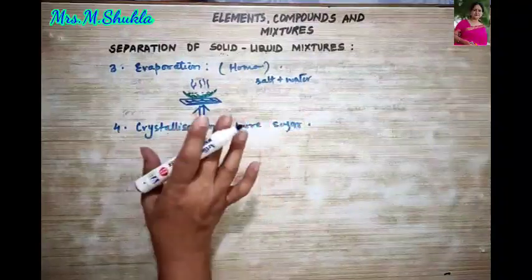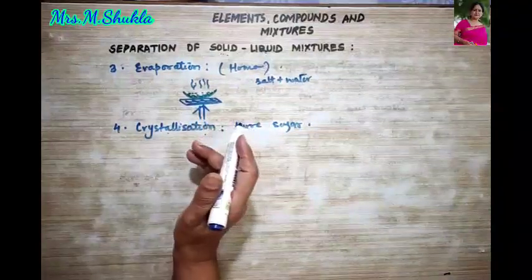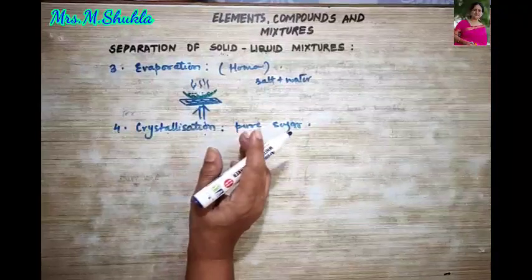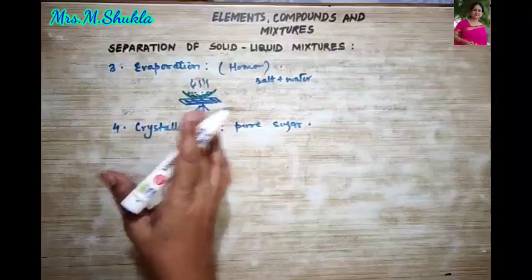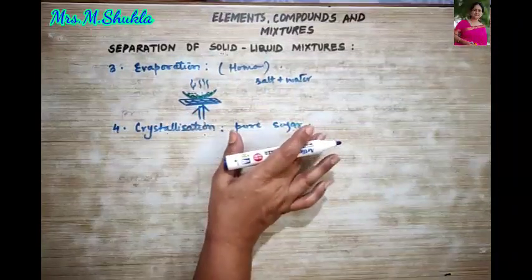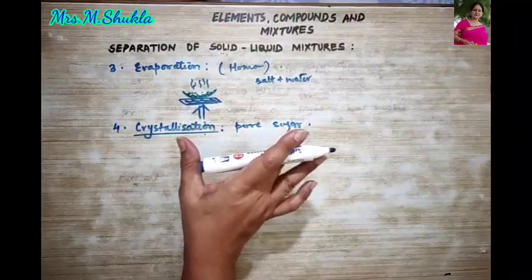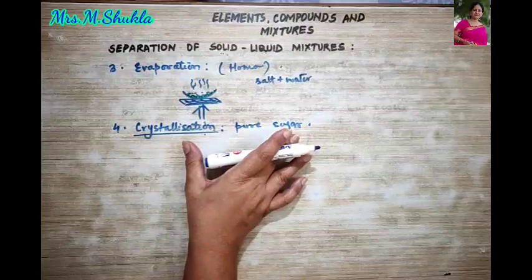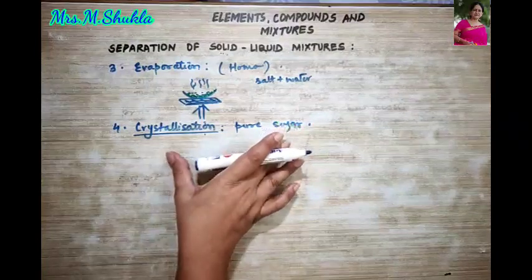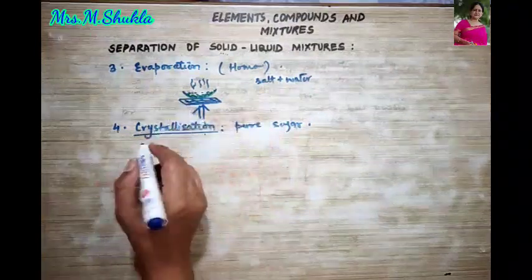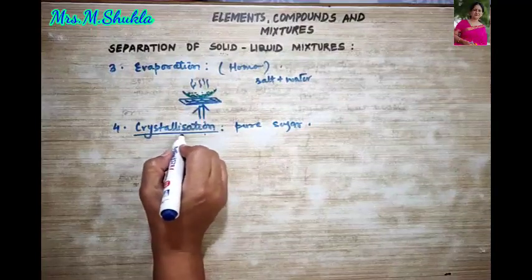When the solution cools down, what do we obtain? The sugar starts separating out in the form of crystals, right? And that is why the process is termed crystallization. What is a crystal?